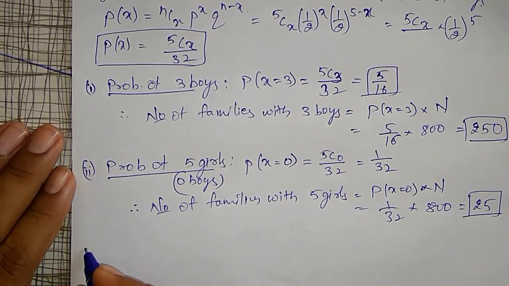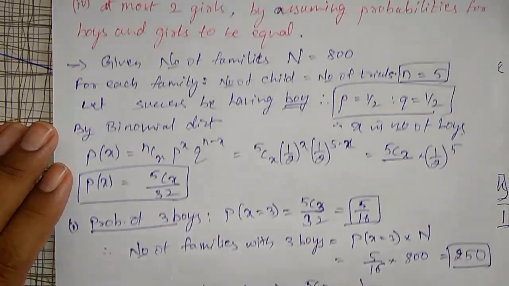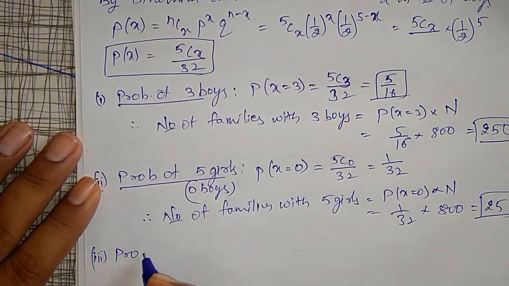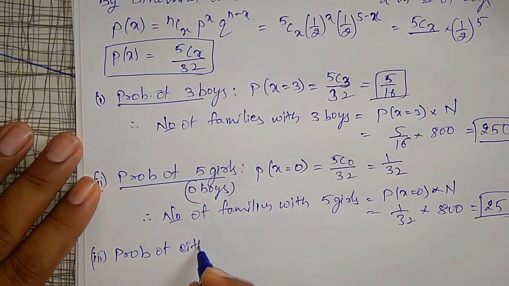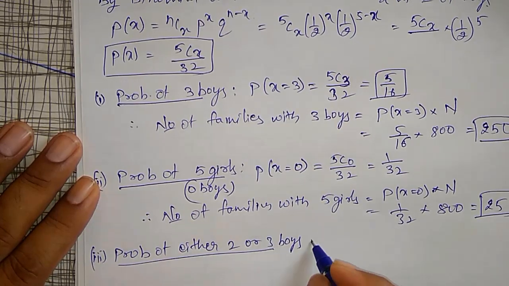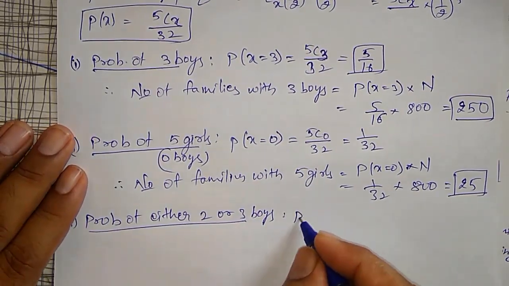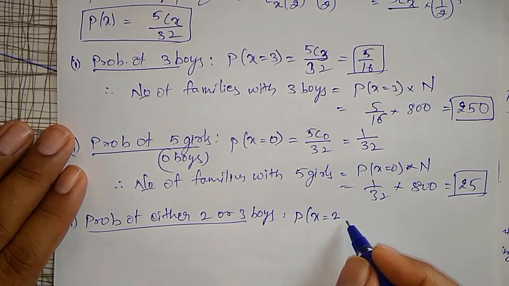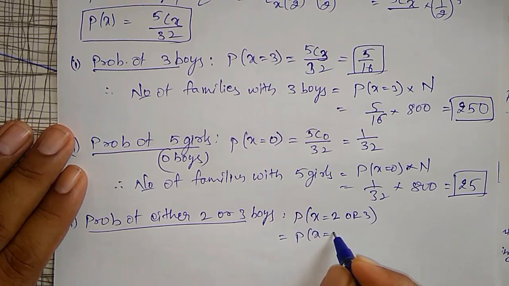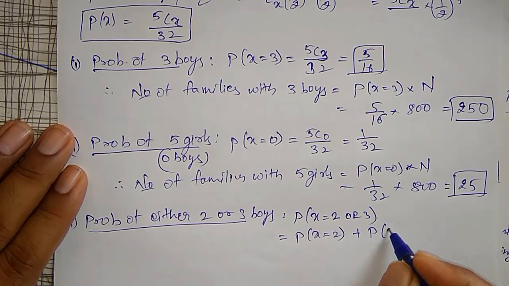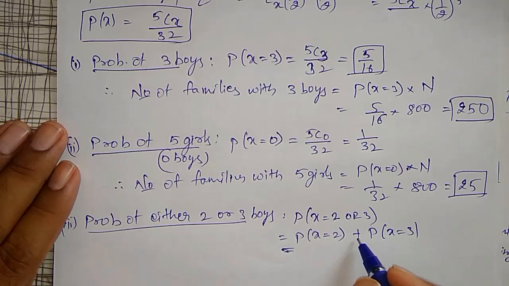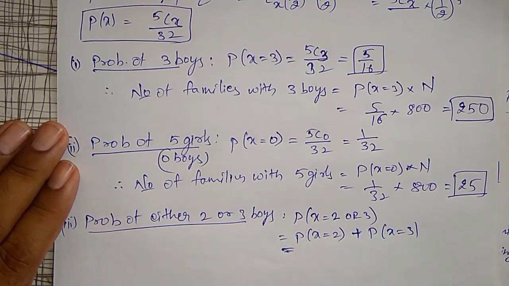Third option is to find either 2 or 3 boys. Probability of either 2 or 3 boys is probability of x equal to 2 plus probability of x equal to 3. Here I have to add the probabilities.